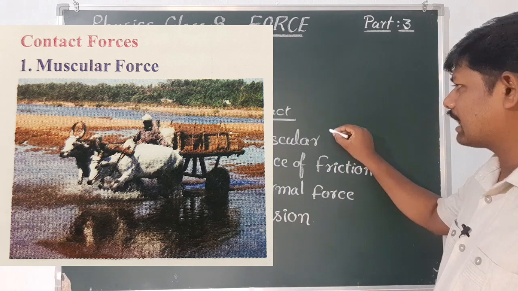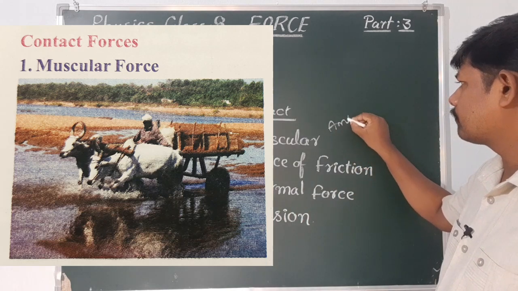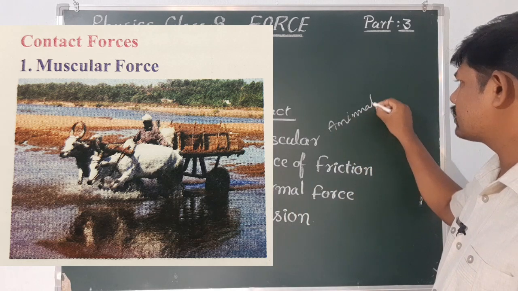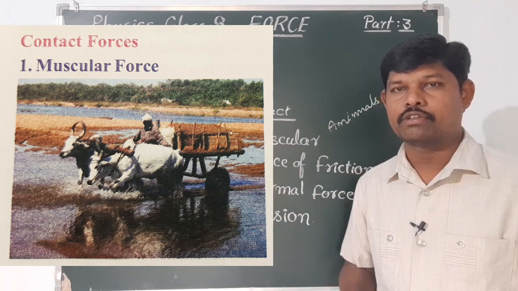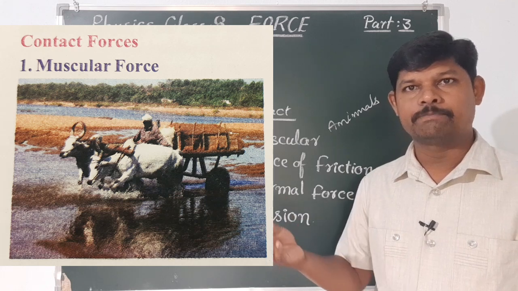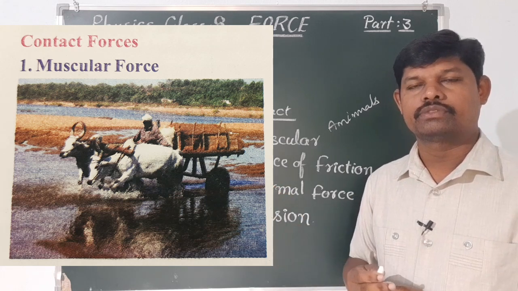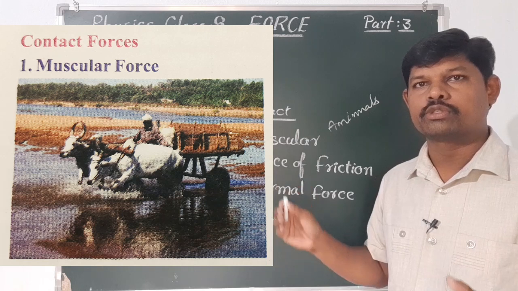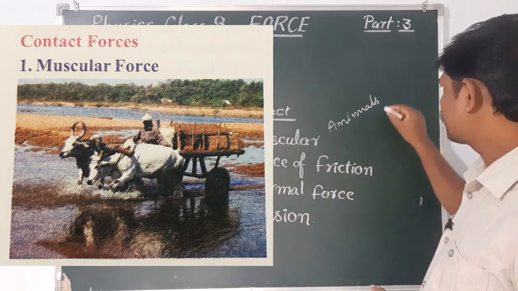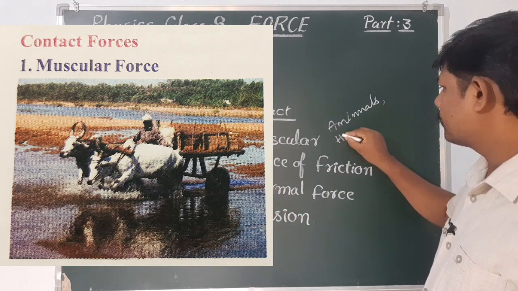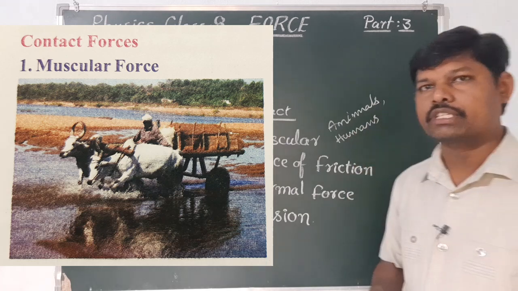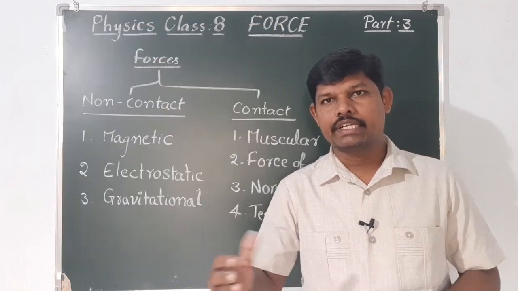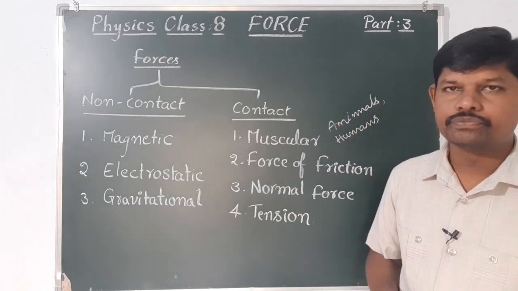Human beings along with animals also exert this muscular force to carry out some activities. For example, pulling a bullock cart, these bullocks use muscular force. So animals and human beings exert muscular force to complete certain daily activities.